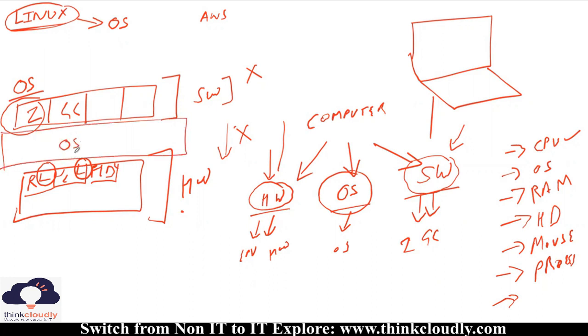Operating system is actually very good natured, it's very friendly. It's a friend of software and it is a friend of hardware. So if software wants to talk to hardware, software talks to the operating system and then the operating system talks to hardware. If hardware wants to talk to software, then the operating system facilitates this communication between software and hardware.